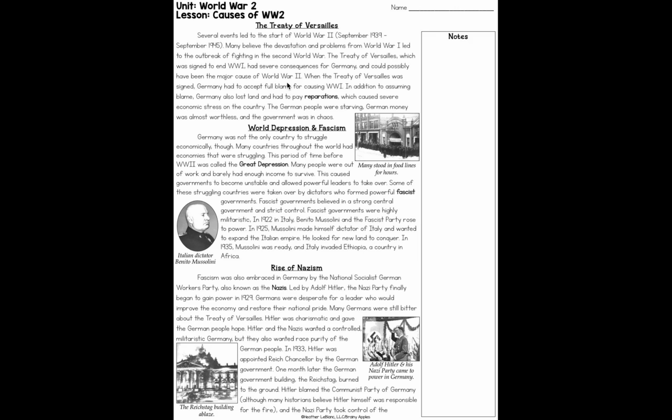When the Treaty of Versailles was signed, Germany had to accept full blame for causing World War I. In addition to assuming blame, Germany also lost land and had to pay reparations, which caused severe economic stress on the country. The German people were starving, German money was almost worthless, and the government was in chaos. And to the right we have a picture. It says many stood in food lines for hours.